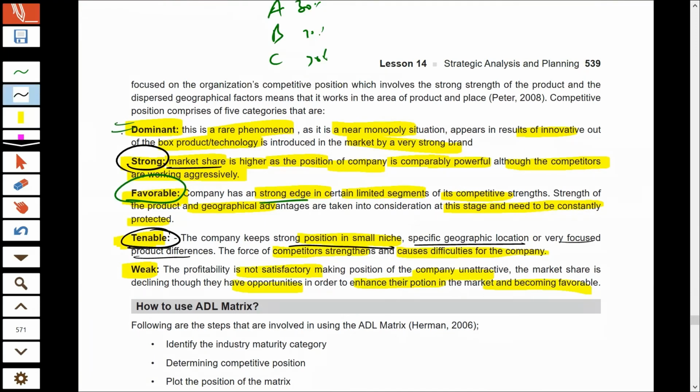So you can easily see that as we go down, the comparative position of the company in the industry actually reduces. Dominant offers monopoly, strong gives you a position which is much greater, much more powerful than your competitors. Favorable, your market share is just equal to the other competitors, not that good, not that bad. So there is a tough fight. Tenable, you are just able to manage. You're not into losses, but you are just able to manage. Your position is not very good too. Weak is a very bad position, right?